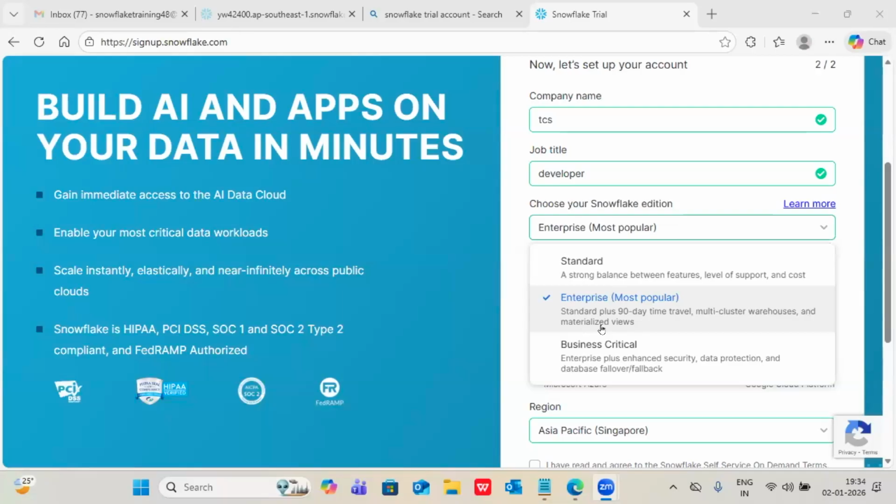Auto refresh mode is there with the serverless feature. Like this, extra features are added in the enterprise edition, which are not there in the standard edition. So the enterprise edition holds the standard edition features plus extra advanced concepts.